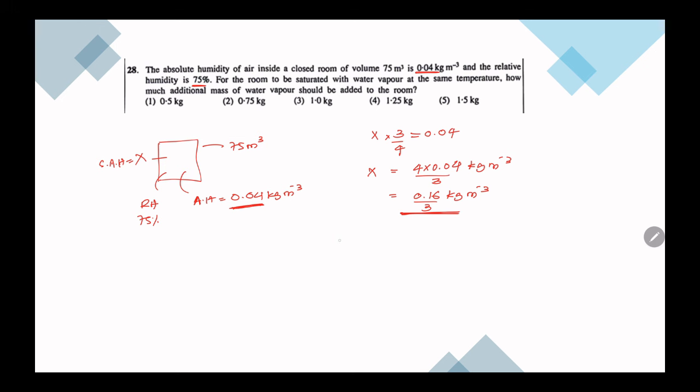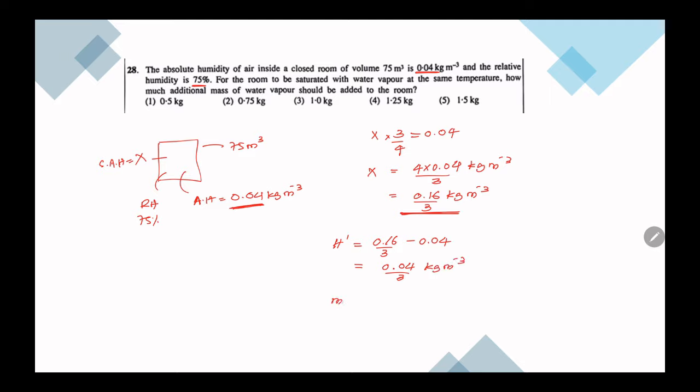So let's say m dash or h dash: 0.16 by 3 minus 0.04, that is equal to 0.04 by 3 kilogram per meter cube.